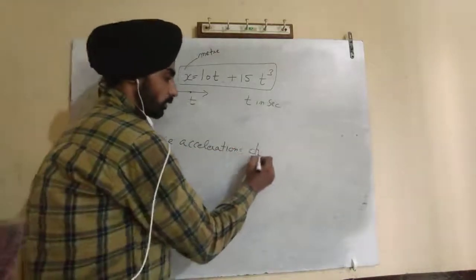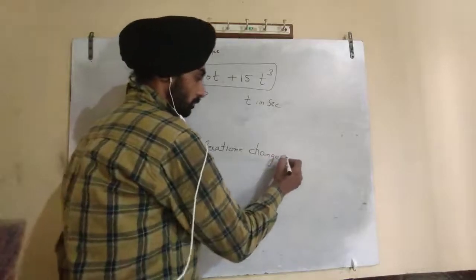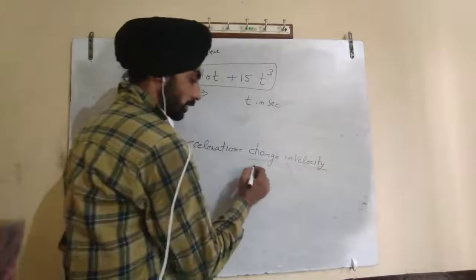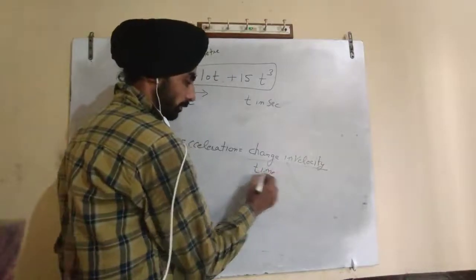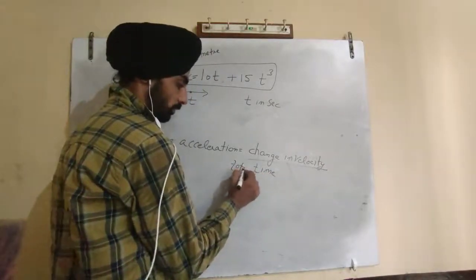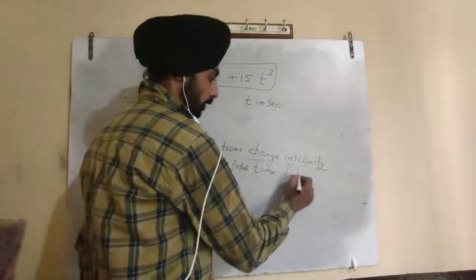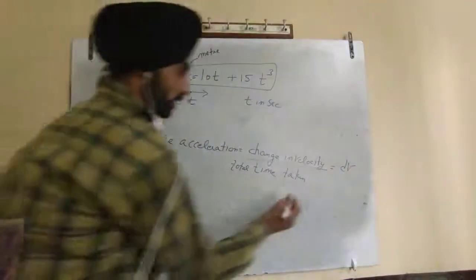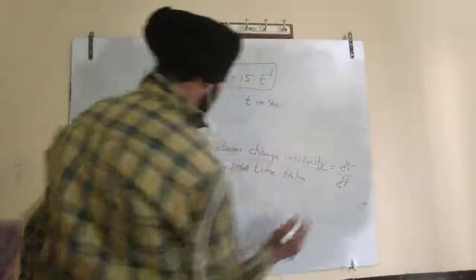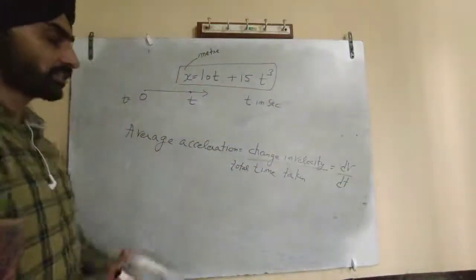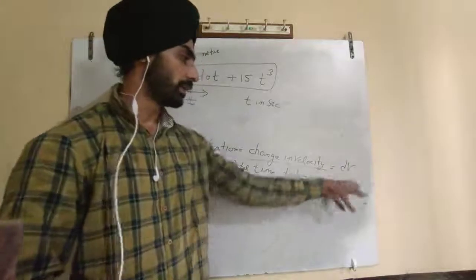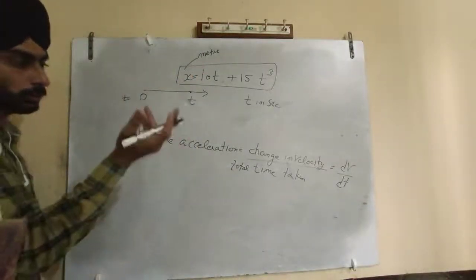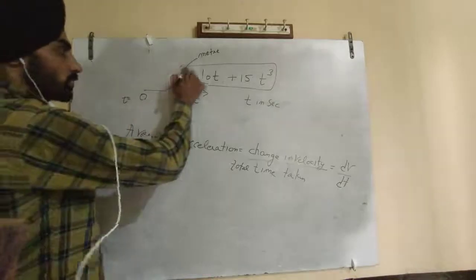It is change in velocity upon the total time taken for that change. The change is dv and the time taken is dt, so to find the average acceleration you have to calculate dv by dt. But you have not been given this v.